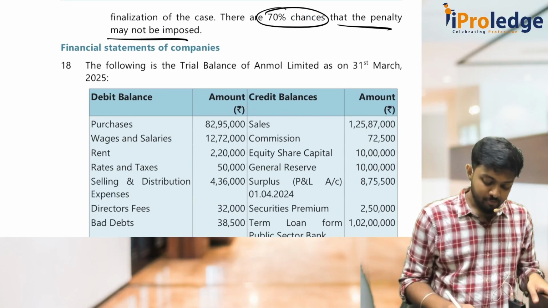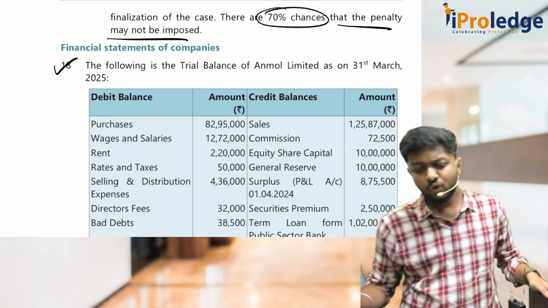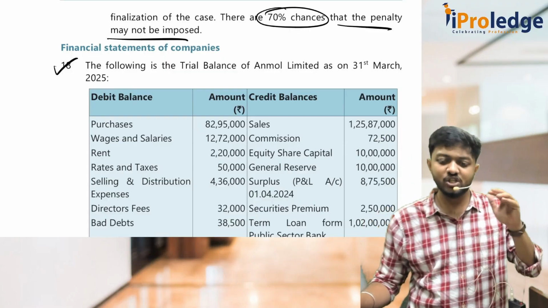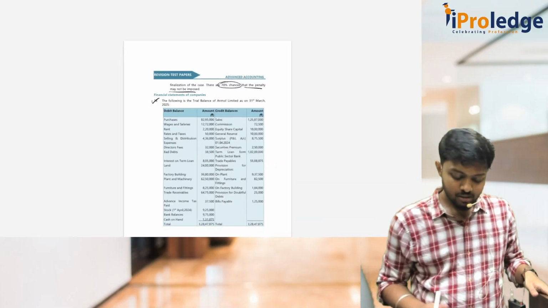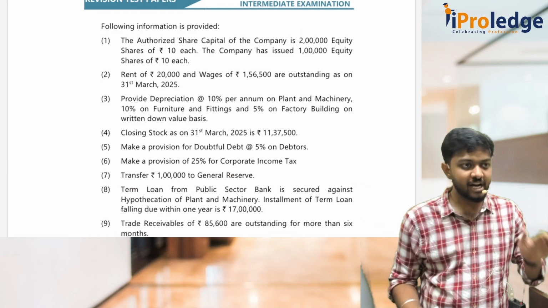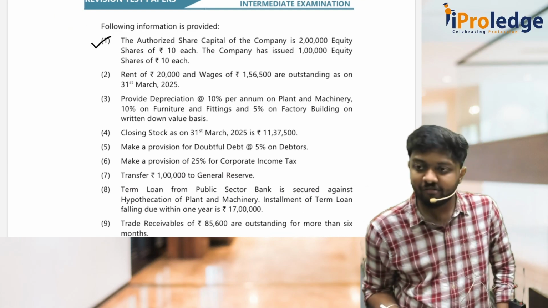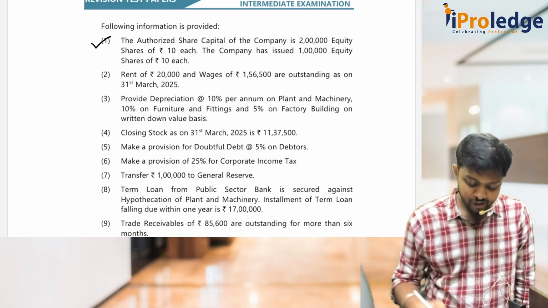So let's come to question number 18. This is about your Schedule 3. Again, there is no new thing here. If you know all the Schedule 3 items, it is already what we have discussed in the class and study material only. So let's see the information once and we will discuss the adjustments. First, authorized capital information they have given. Where will you put it? In notes to accounts it should come.